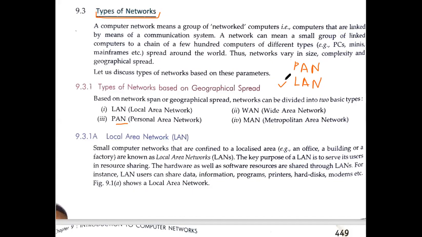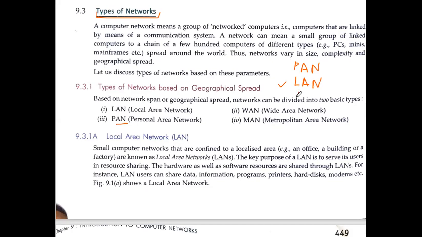For example, personal area network range is very small, like your computer and your mobile, up to how much distance you can share the information. Then next we have LAN. Local area network means generally its range is up to 5 kilometers or within one building. So within one building, when we want to connect the computers together in a network, then it makes a LAN.